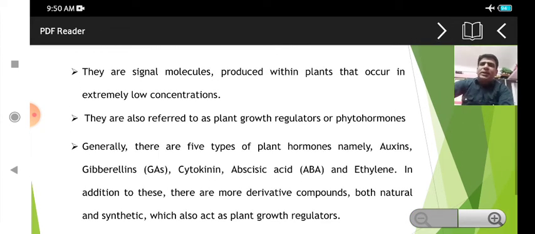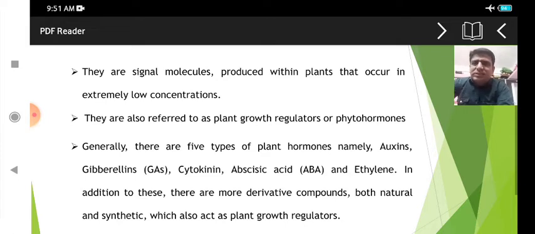See, in the next slide, as we saw in the previous slide, they are signal molecules. These molecules are referred to as signal molecules because they signal to the plant system, the tissue system and the cell system, and they are produced in the plants in extremely low concentrations, as I said earlier. They are required in very small concentrations for the growth of the plant.